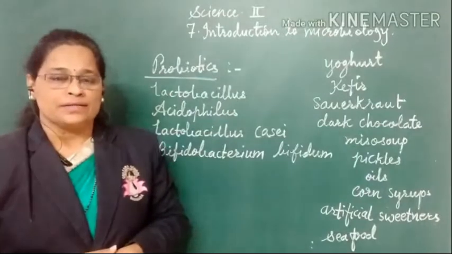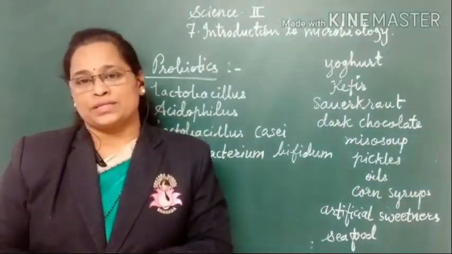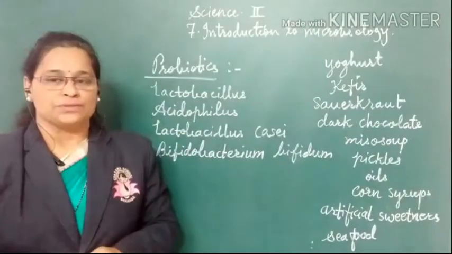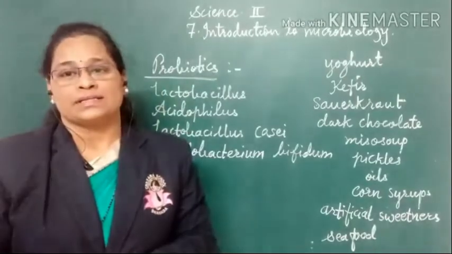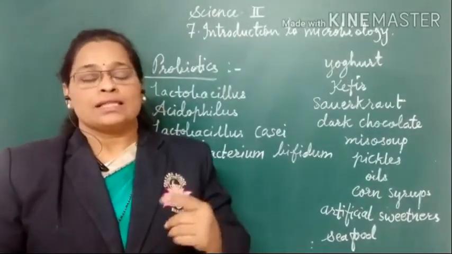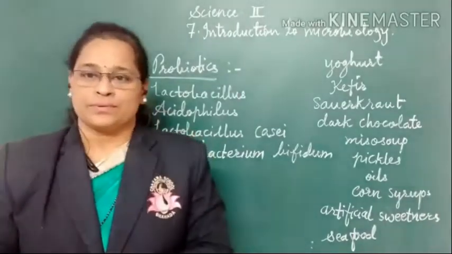They also contain these probiotics, and these probiotics are also used in the treatment of diarrhea for human beings, and also for poultry, whatever diseases are there for the hens or cocks, they are also cured with the help of these probiotics.